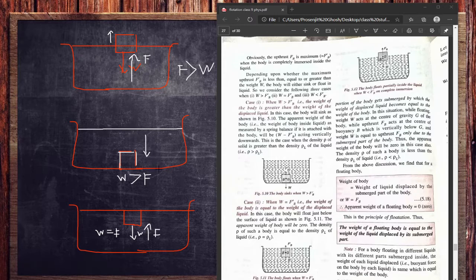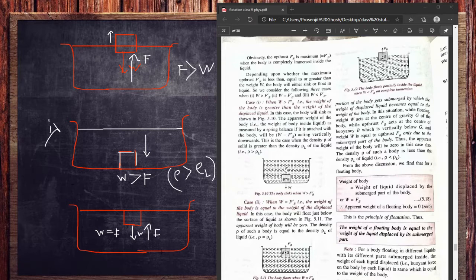Now coming to case 1, the density of the object is much greater than the density of the liquid. I told you in our last class also that if the density of a body is much higher than the density of the liquid, it will completely sink. That is what is happening here.